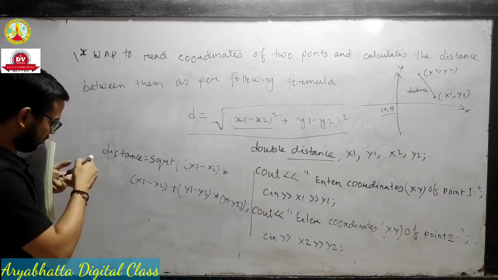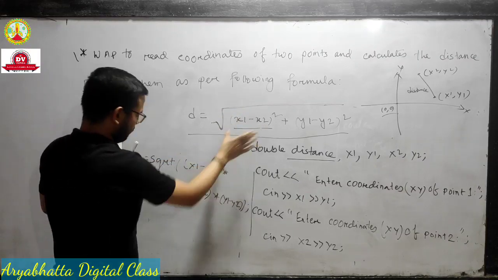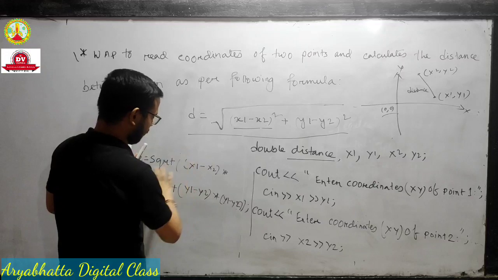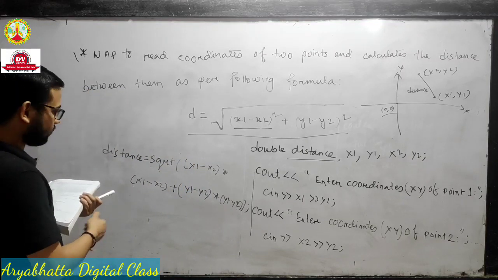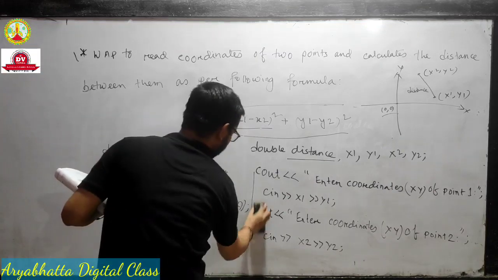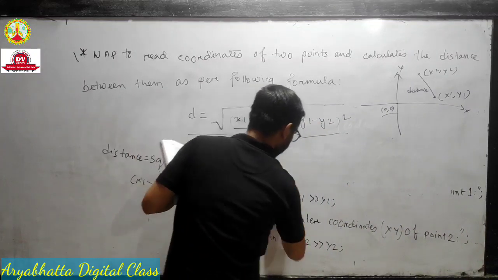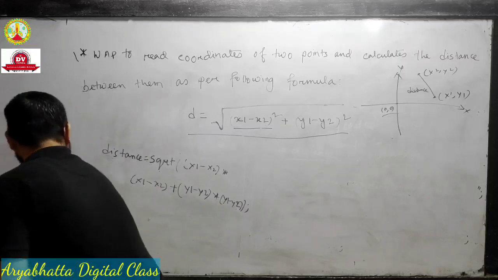This is the main formula. The square root is for x1 minus x2 into x1 minus x2, plus y1 minus y2 into y1 minus y2. We have to write the formula. And finally the output line is coming.